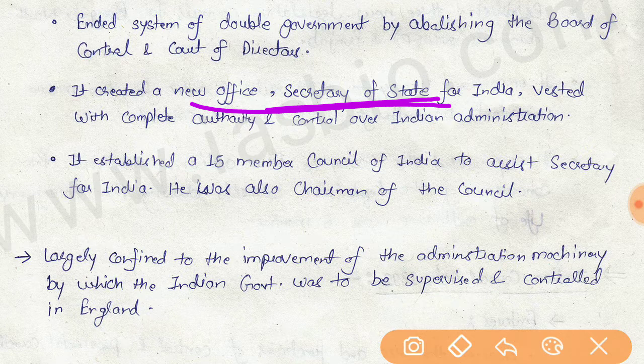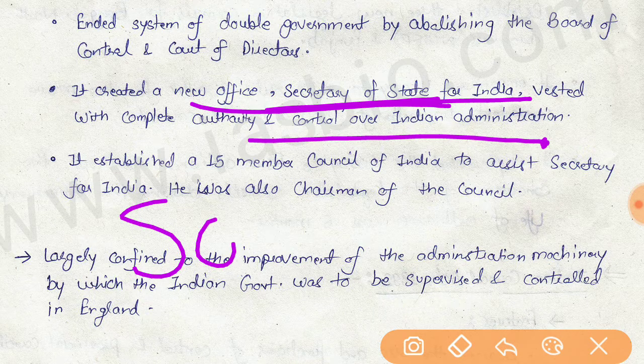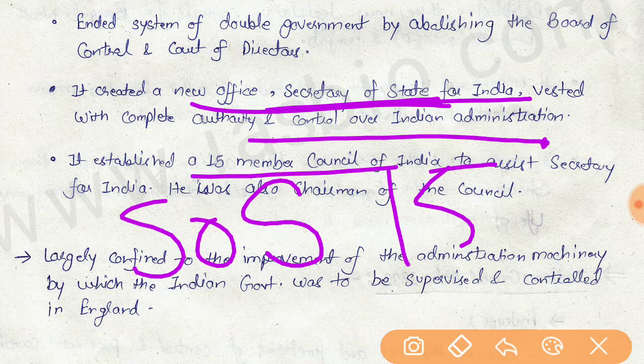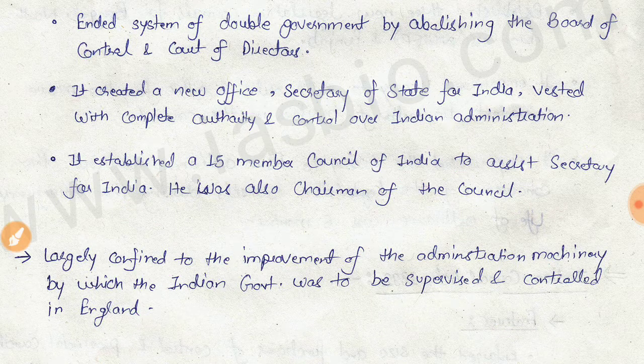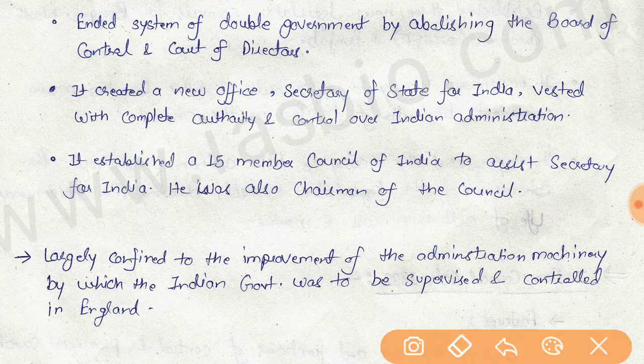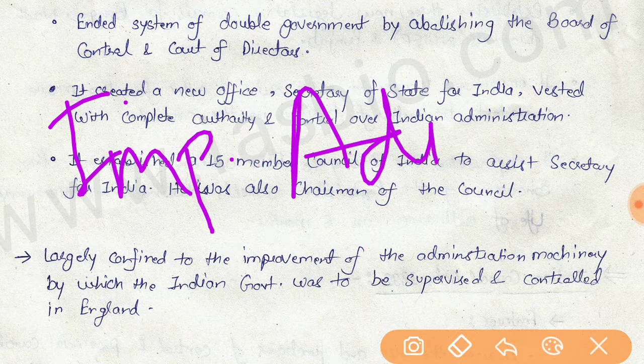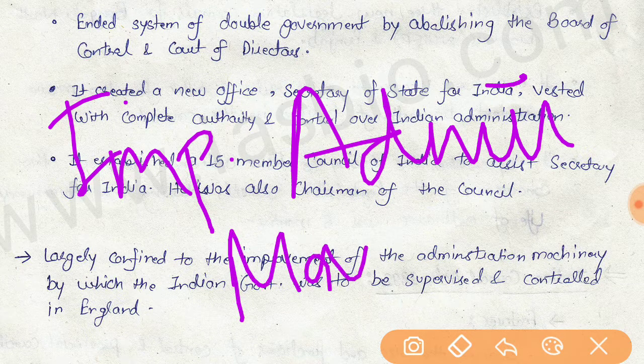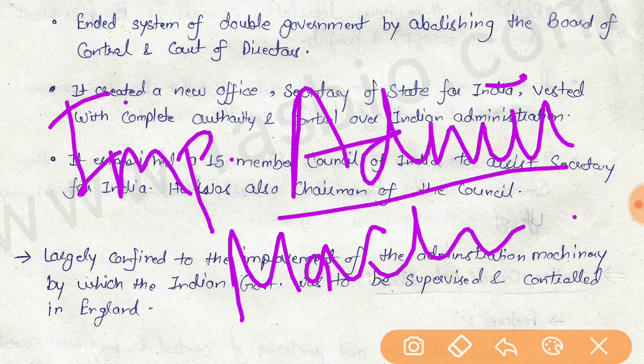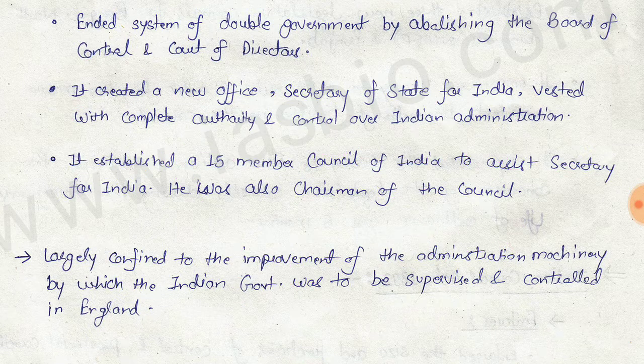He was a member of the British cabinet, responsible to the British government, and this Secretary of State was assisted by a Council of India of 15 members, an advisory body with the Secretary of State being chairman of the council. This act focused on improving the administrative machinery, as the Governor General of India was replaced by the Viceroy under Crown rule.